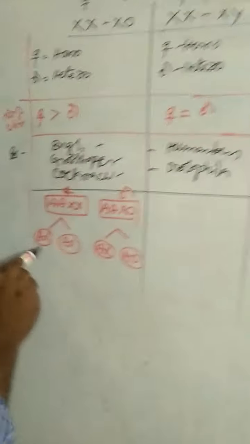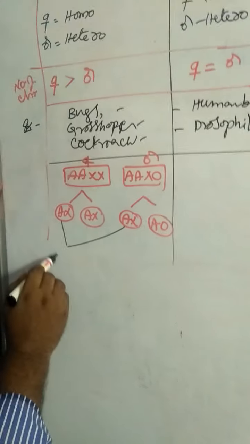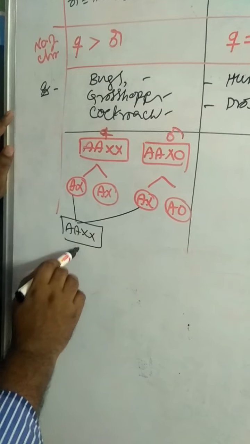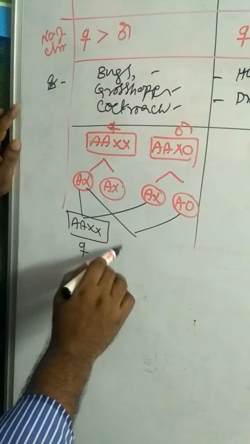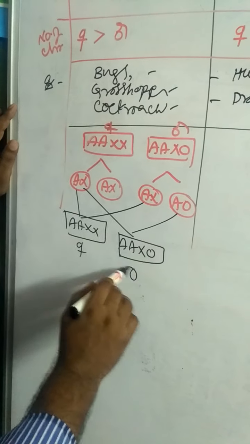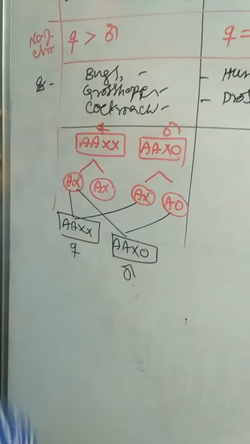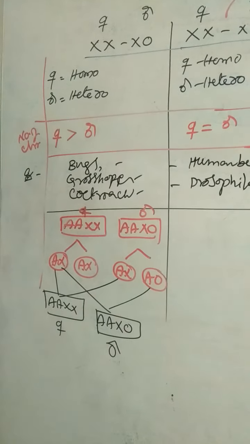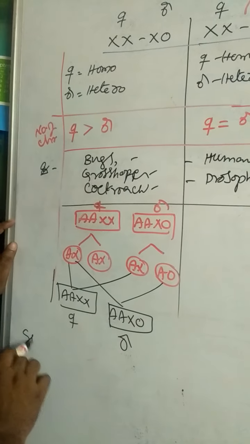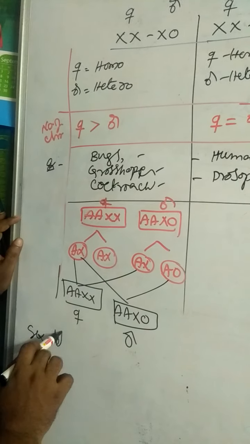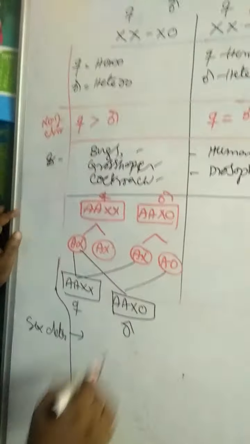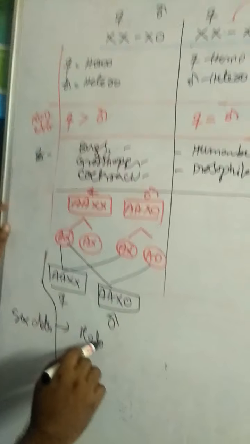Here, this is 2 autosomes XX, this is female. This one, 2 autosomes and XO, this is male. The same type of combinations are also there. In the XX-XO method, males determine the sex.